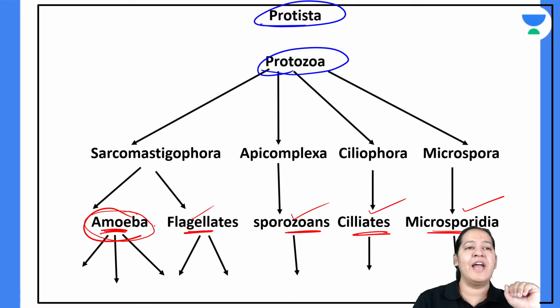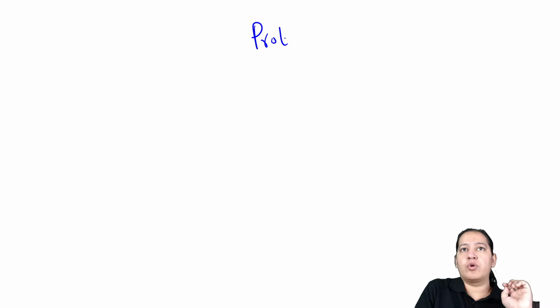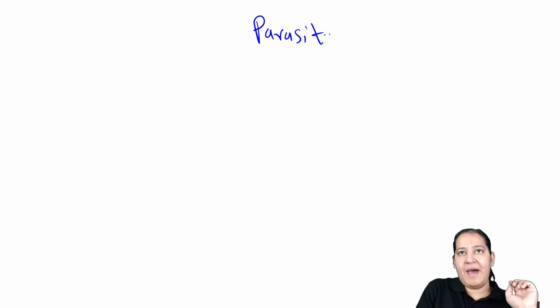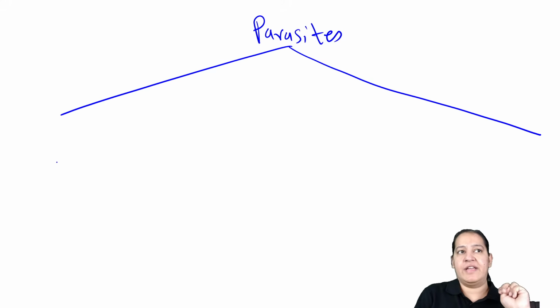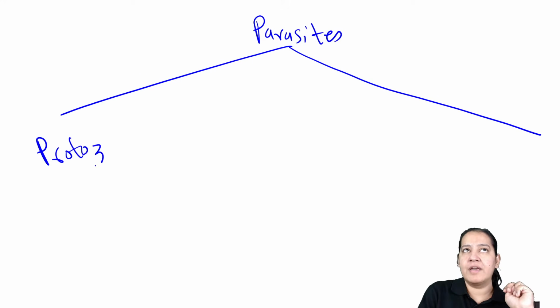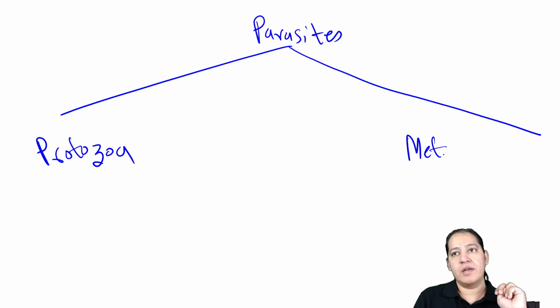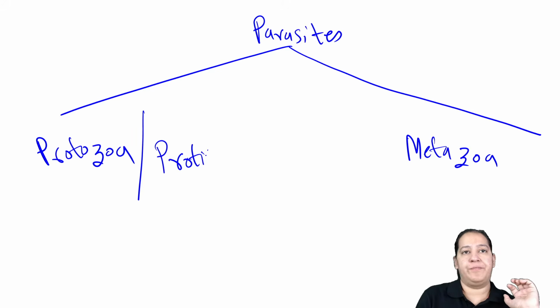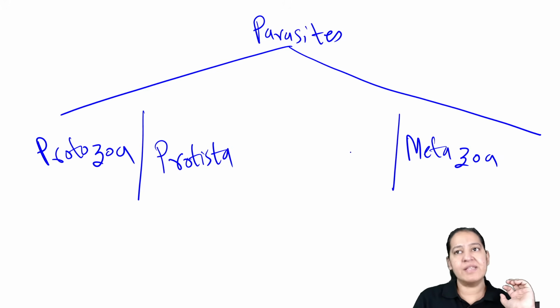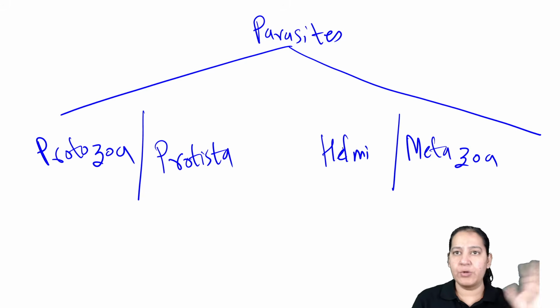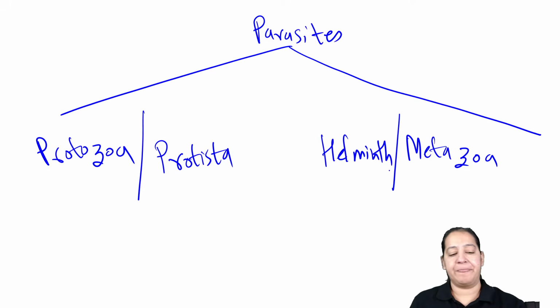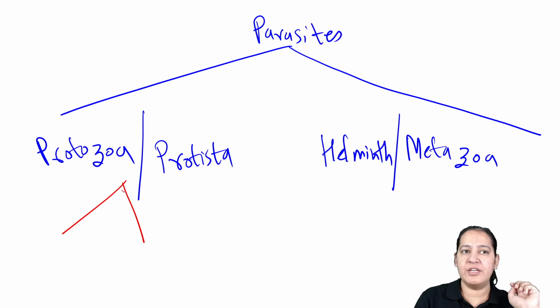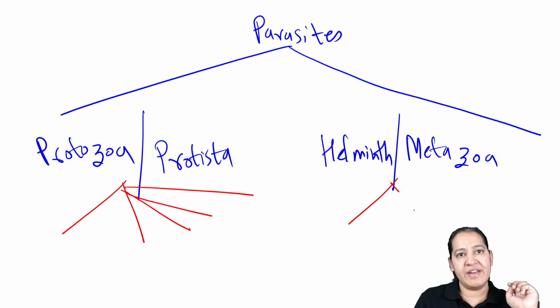Let me start with amoeba. Have you learned it? Okay, learn it like this. Start with parasitology. Parasites are divided into 2 categories. What are the 2 categories? Number 1, protozoa, and number 2, metazoa. So these are the 2 broad categories. Protozoa are also known as protista, and metazoa are also known as helminths. So first learn their synonyms. Now divide them into further classes. Protozoa are divided into 5 classes, and metazoa or helminths are divided into 3 classes.